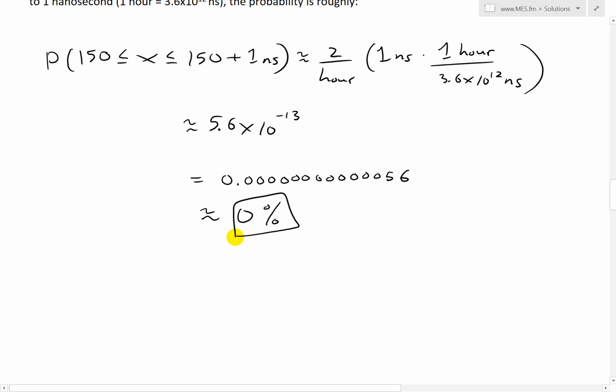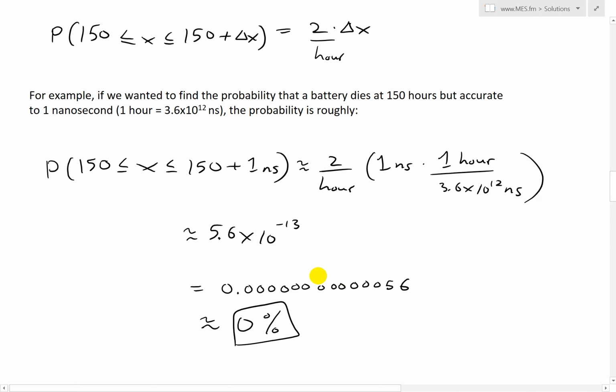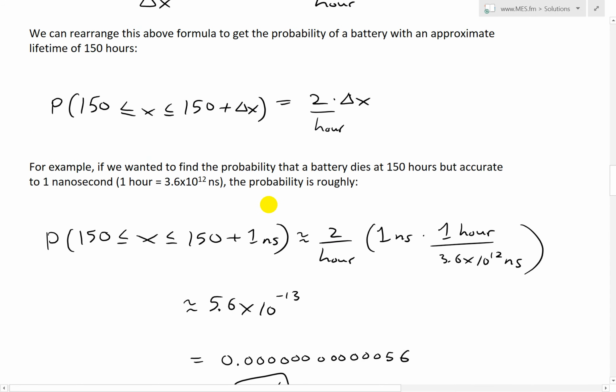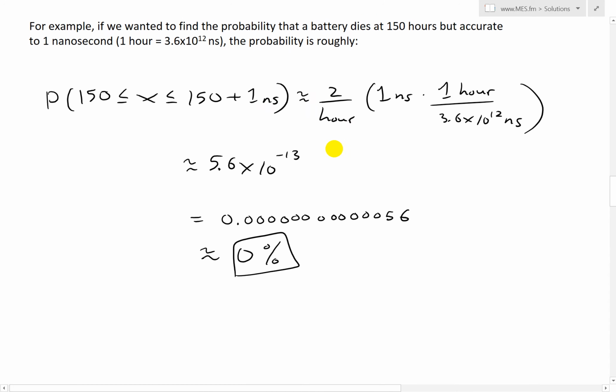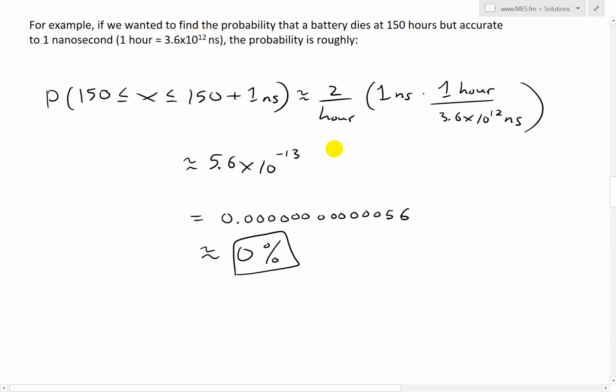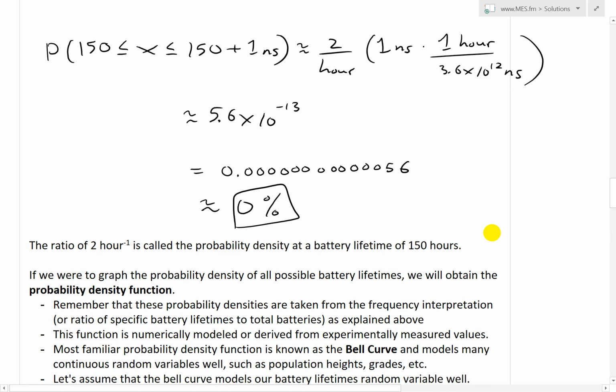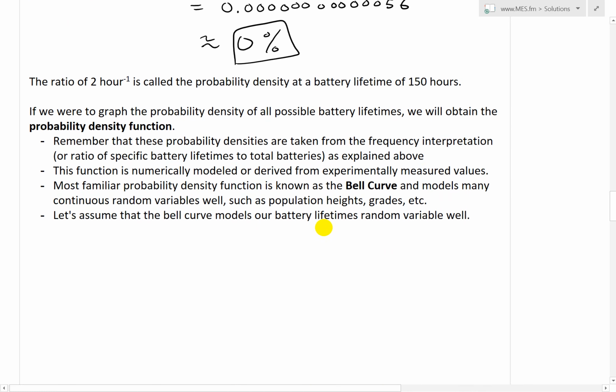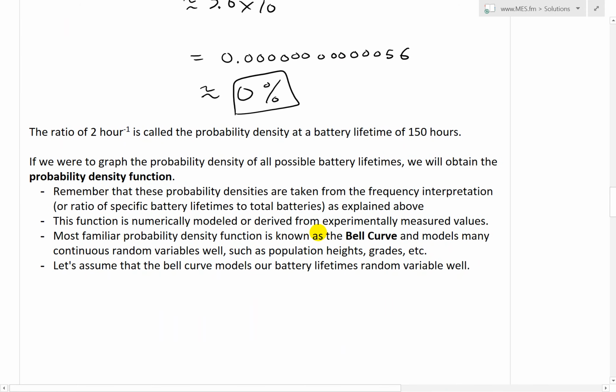So there's pretty much almost no chance that you're going to get a battery with basically 150 hours lifetime accurate to 1 nanosecond. That's just not going to happen. Actually, in theory, that could happen, but that's like winning the lottery several times. Actually, it's better odds of winning the lottery, I'm pretty sure.